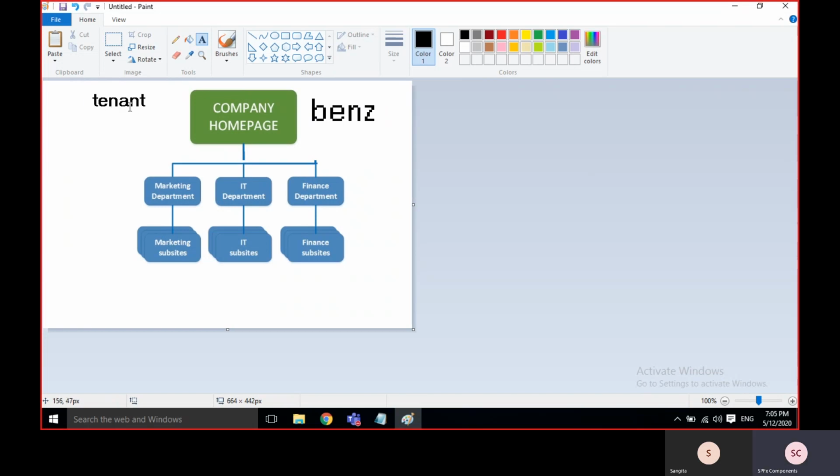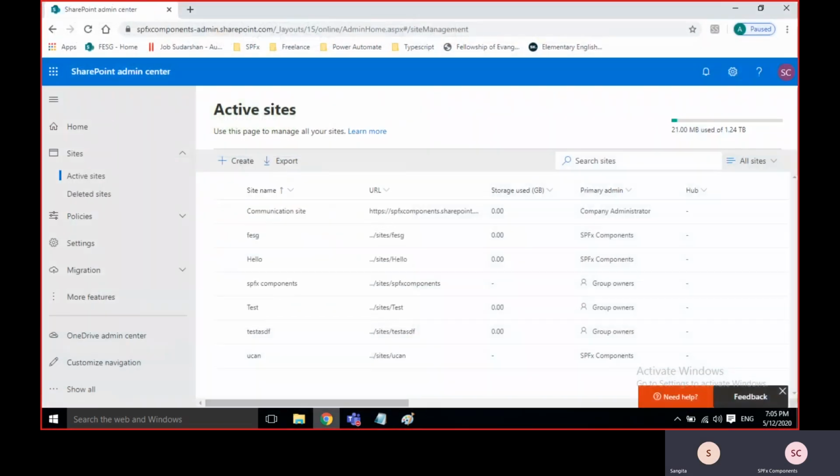Tenant means this product is from Microsoft. I just created it as SPFX components, I just gave it a name. Instead of SPFX components, generally your company name will be there. Everything is available under this tenant only.